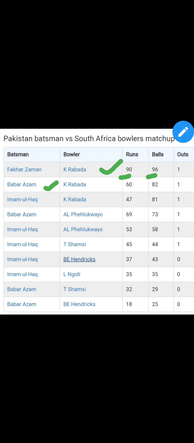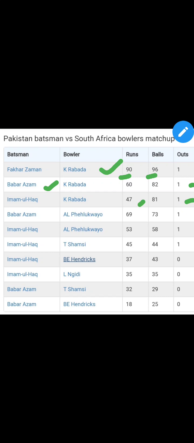Then coming on to Rabada as bowler and Babar Azam as batsman. Here you can see that Rabada has dismissed Babar Azam once, and Babar Azam has hit 60 runs in 82 balls. Next, the bowler is Rabada and the batsman is Imam-ul-Haq. You can see that Rabada has dismissed Imam-ul-Haq once, and Imam-ul-Haq also has some struggle against Rabada. In 81 balls he has hit only 47 runs.